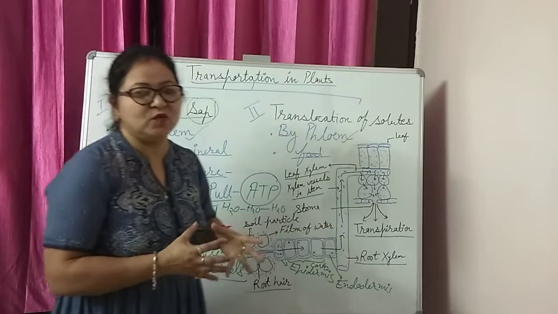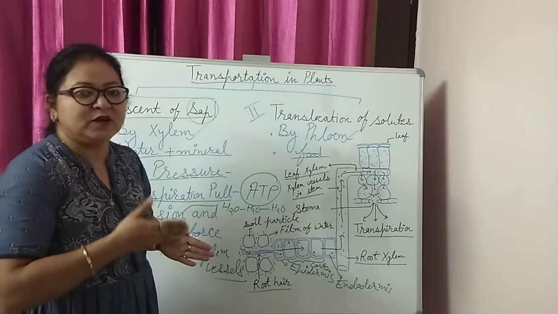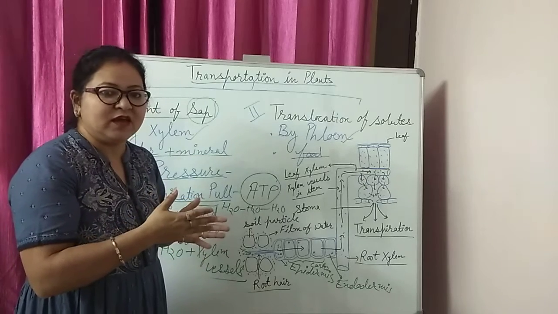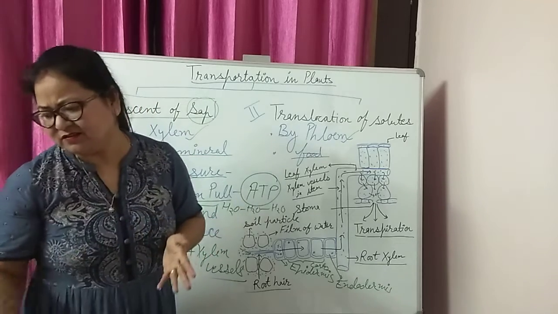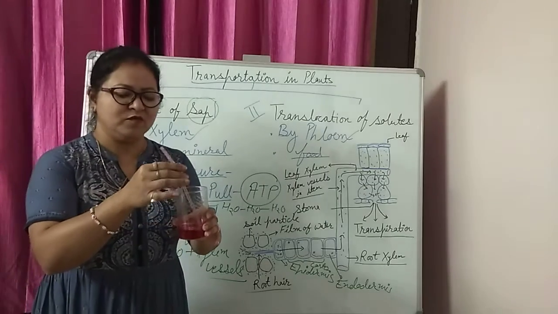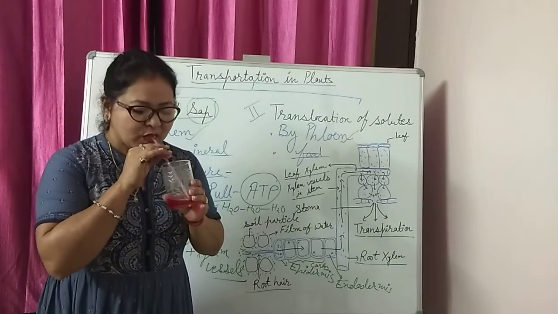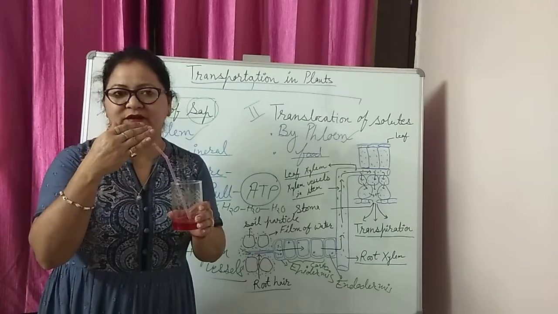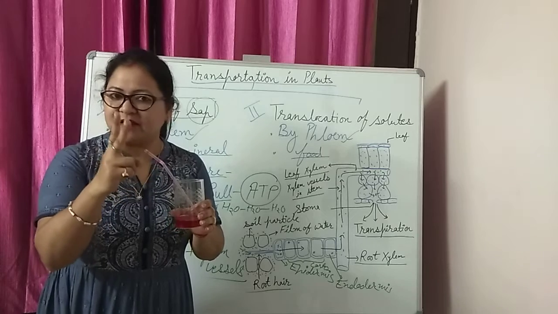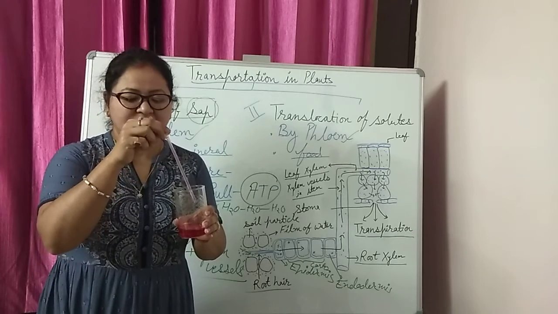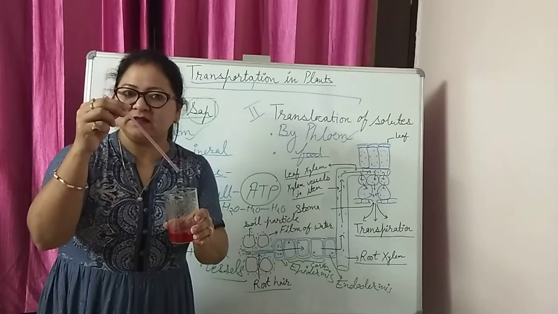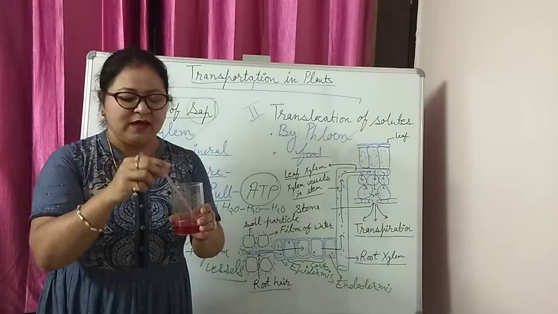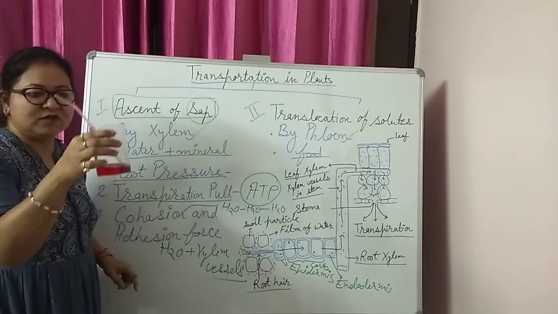Okay, so these two forces are required for the movement of water in the xylem vessel, or we can say movement of water by way of capillary action. Capillary action, as I just showed you, water moves by root pressure and transpiration pull, water moves up to that point. For that, two forces are also working, that water is moving through this straw, or in scientific language we use the term capillary action. So cohesion force and adhesion force are responsible.